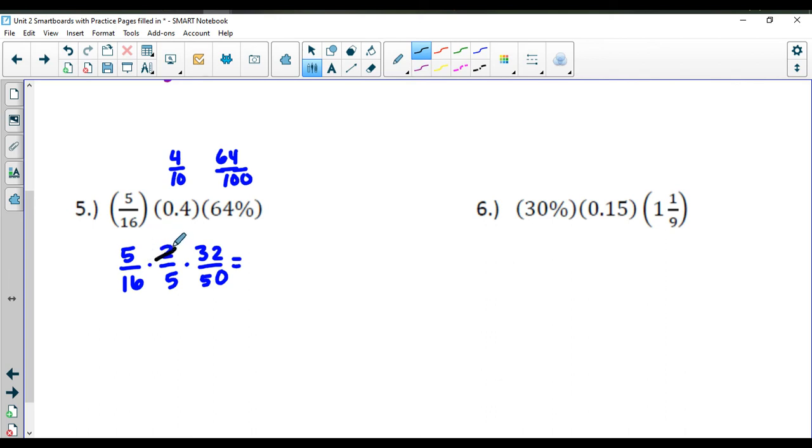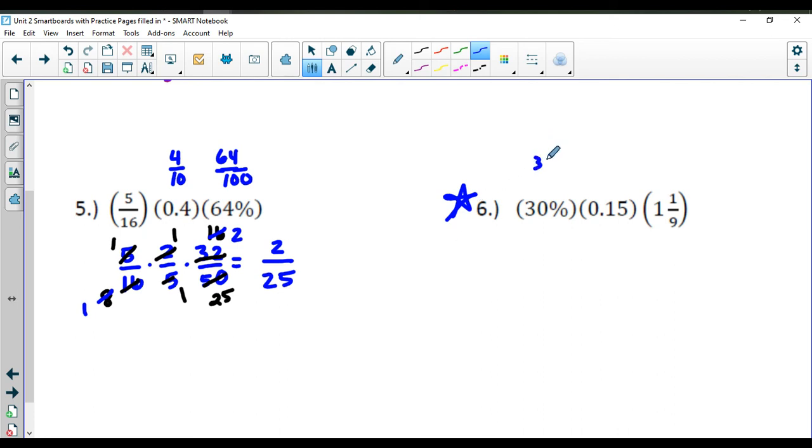However, reduce 2, this goes in once, this goes in 8 times, 5s are going to cancel. And then 32 over 50, it looks like I can reduce by 2 one more time. That's going to give me 16. That'll give me 25. And now that I did that, actually, that helped. The 16 and the 8 can reduce. So the 8 goes in once, 16 goes in twice. 1 times 1 times 2 is 2. 1 times 1 times 25 is 25 then. I'm going to go ahead and have you take a look at number 6 and give this one a try.